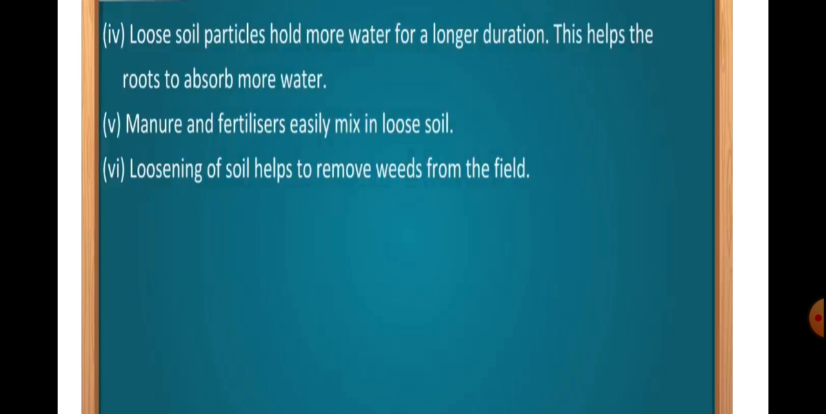In our next video, we will be learning about the leveling and manuring process, and one more point we will learn is agricultural implements.